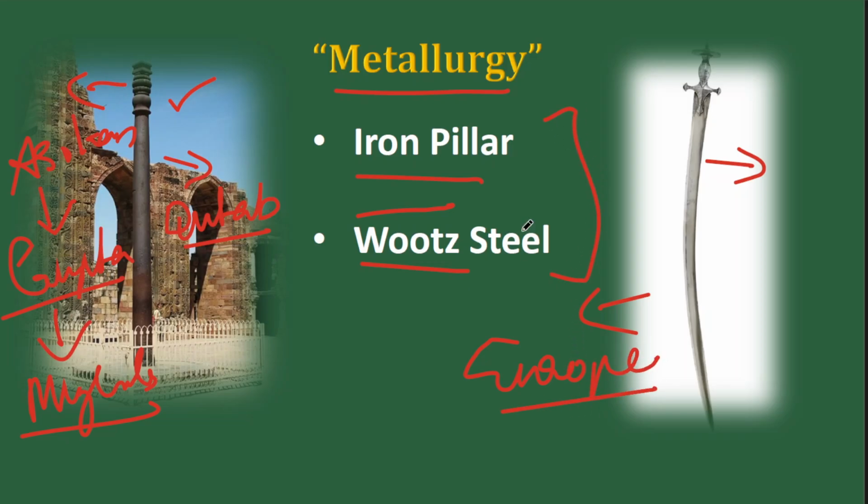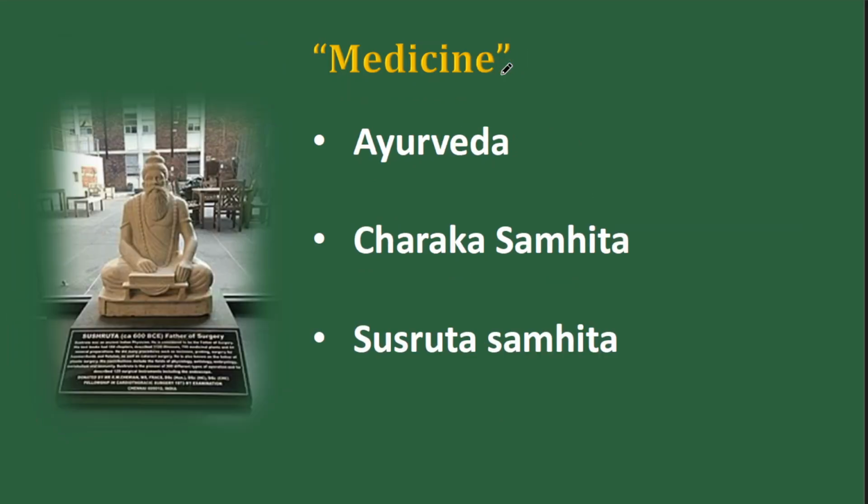So these 2 examples will do for metallurgy. Then let's come to the field of medicine. So the first and foremost thing is the branch of medicinal knowledge that India developed, which is Ayurveda. So this terminology is very important. Then we can give 2 names. One is Charaka and Sushruta. Their works are Charaka Samhita and Sushruta Samhita.